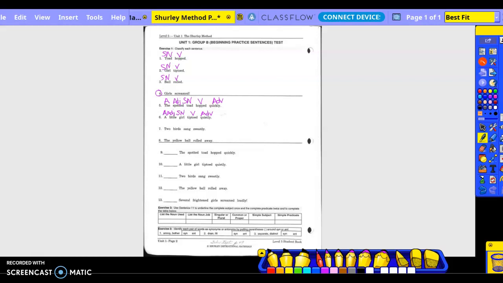Number 7. 2 birds sing sweetly. What sing sweetly? Bird. Subject. Noun. What is being said about the bird? Singing. Bird. Sing how? Sweetly. Adverb. Adverb. Oh, sorry guys, I read through. And then how many birds? 2. Adjective. And you guys will do number 8 for homework. So number 4 and 8 for homework.